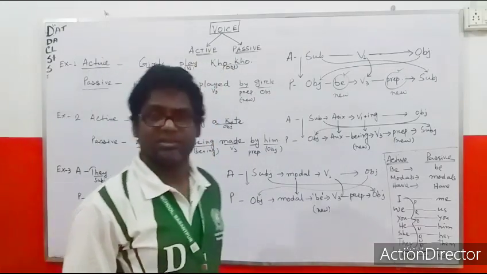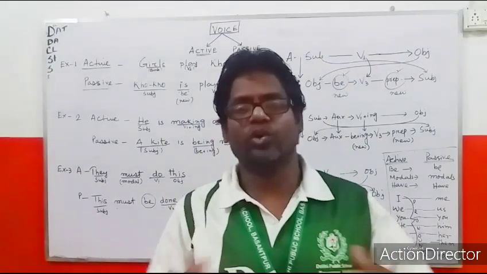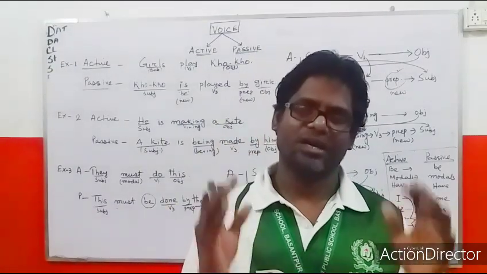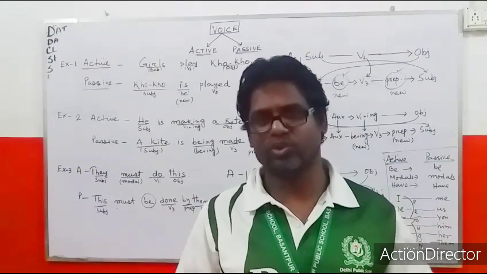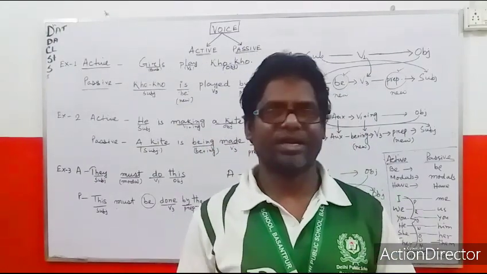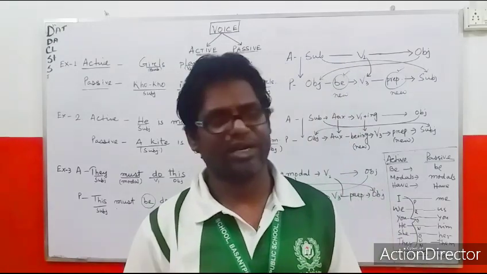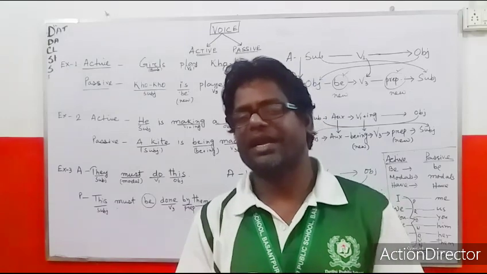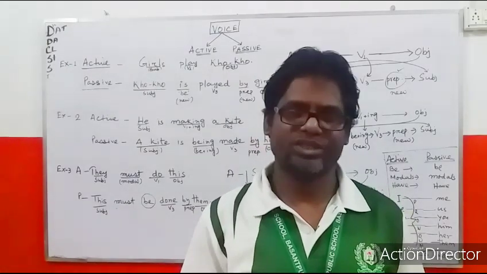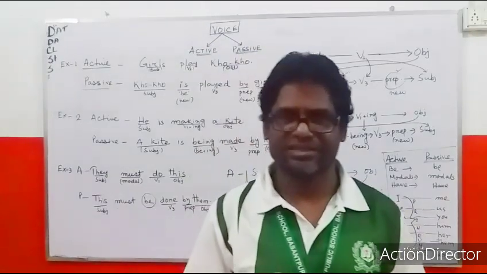So what is voice? Voice is a mode of sentence. That means a sentence is in such a mode that you can see whether the work is being done by the subject, or the work is indirectly done by the subject. So these are different types of sentence.